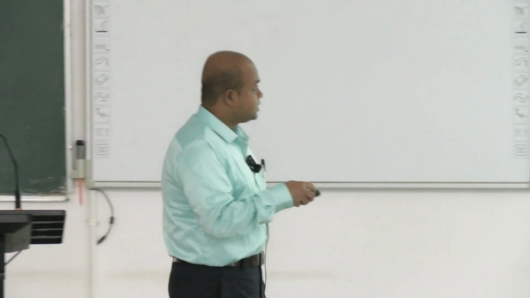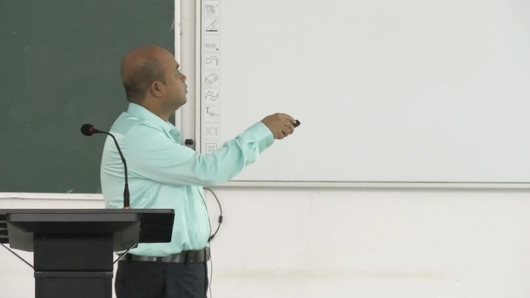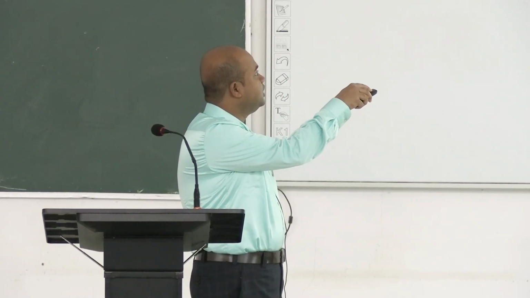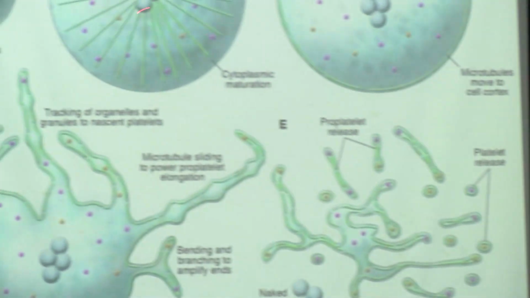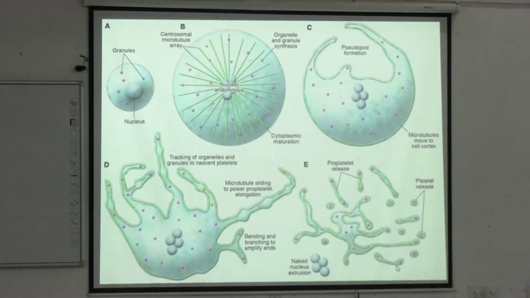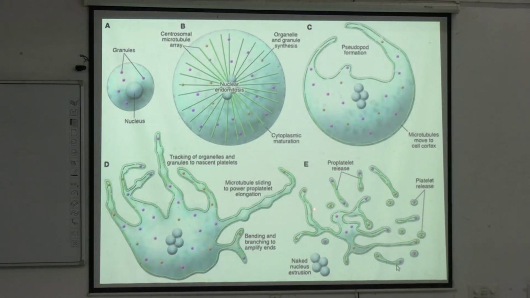You can see in this picture, which is just explaining it more vividly. This is endomitosis, where the chromosomal material, the nucleic acid material, is replicating, then the pseudopodia formation, then the formation of proplatelets, which separate from each other, and ultimately they form the platelets. These are the release of platelets from the proplatelet fragments.